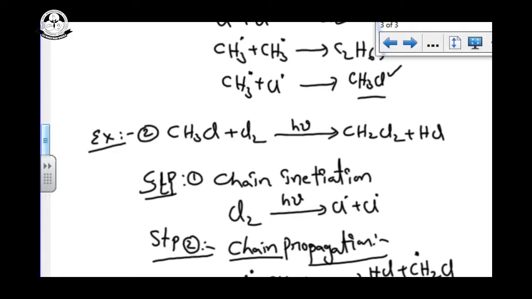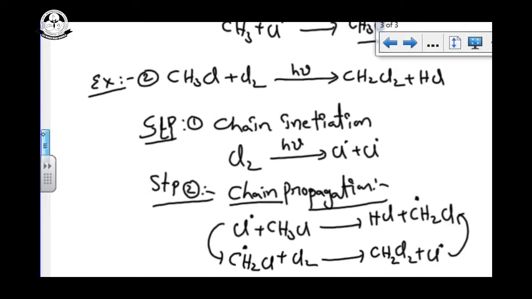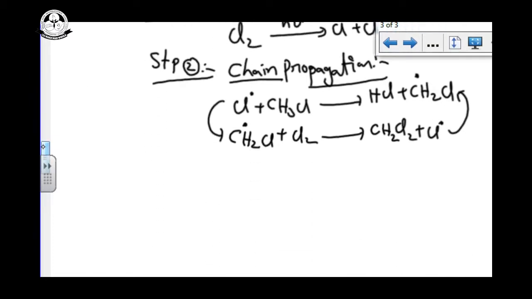Now CH2Cl dot combines with Cl2 to form CH2Cl2 plus Cl dot. The chlorine free radical again combines with methyl chloride and the chain reaction continues like this. That is chain propagation.